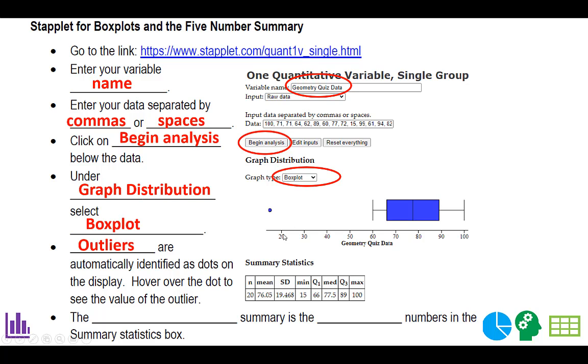Outliers are automatically identified as dots on the display. So if it's not in the box plot, it's considered an outlier. You can hover over it and it will show the value of that outlier. Then, if you want the 5-number summary, that's just the last 5 numbers in the summary statistics box right there. So super easy.